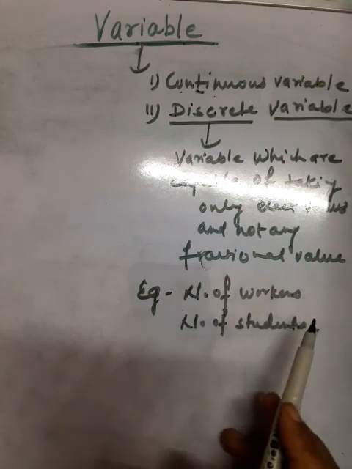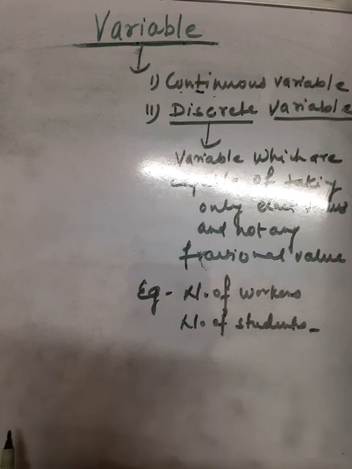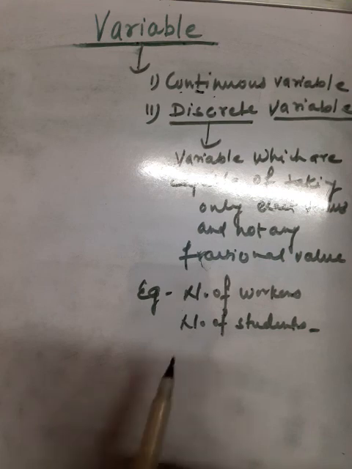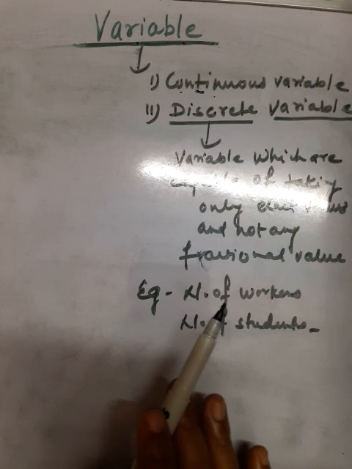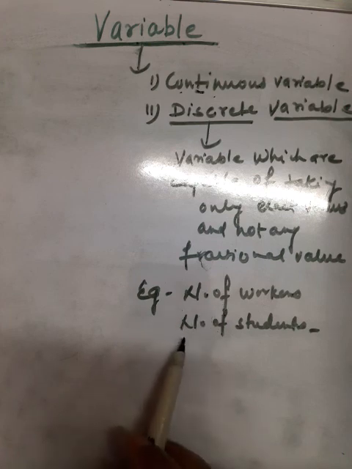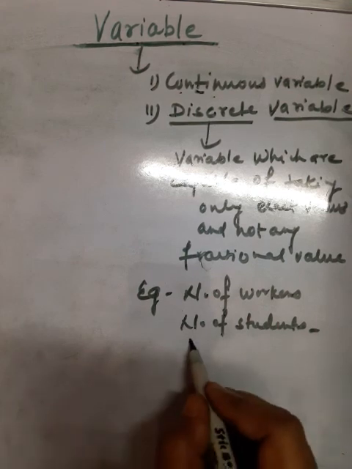Similarly, the number of children in a family, but there will be no fractional values. In discrete variables, exact values are taken into consideration and fractional values are not. I will explain it again with a table.